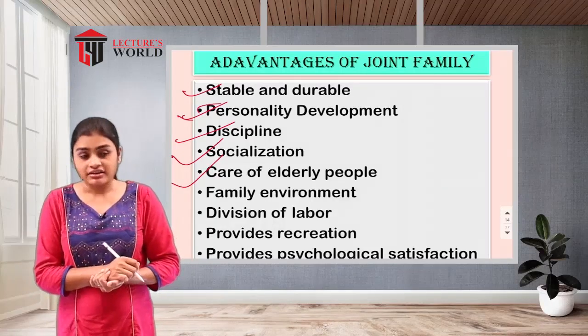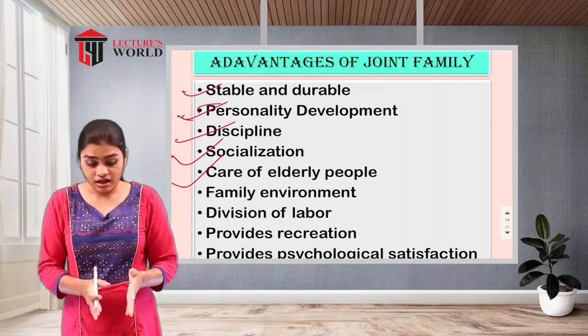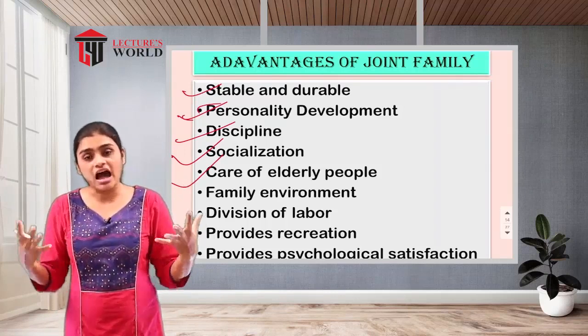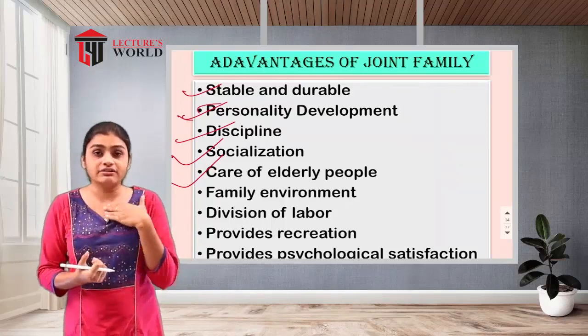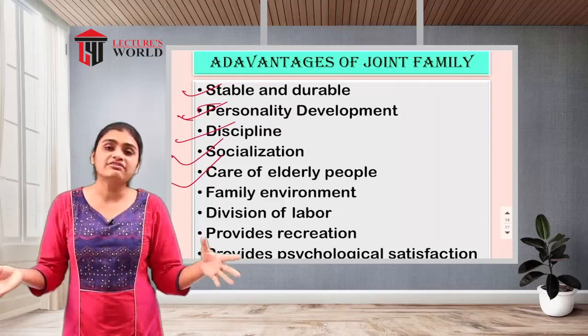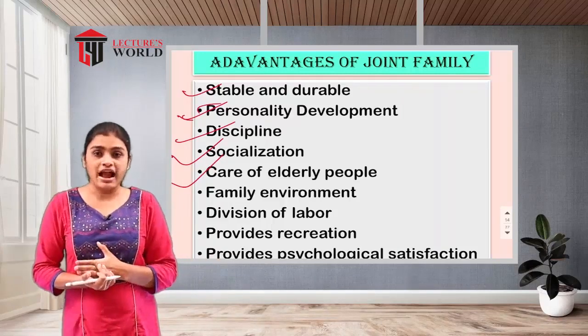After that, care of elderly people. In this type of joint family, whenever elders are there, they will be taken care of, which is good for them, because so many family members will be there, and all of them will get time to take care of the elders.